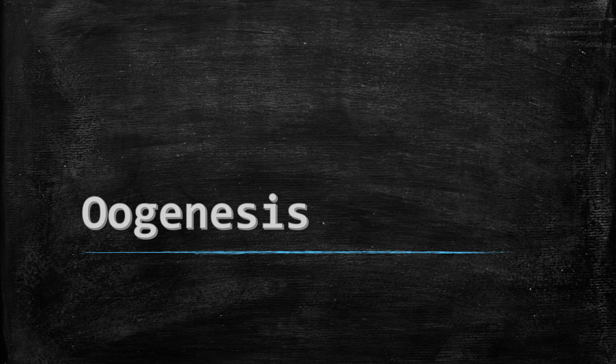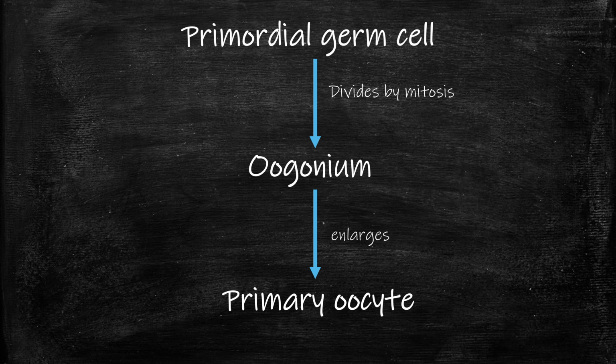So without any delay, we will brush up on oogenesis. During fetal life of the female, the primordial germ cells within the ovary divide by mitosis to form a large number of oogonia. The oogonia enlarge to form primary oocyte.